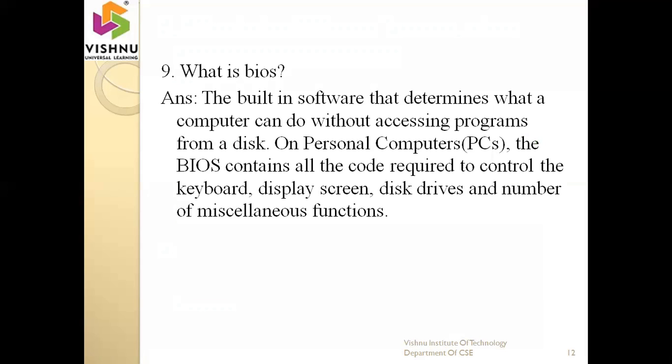Next one is, what is BIOS? The BIOS full form is Basic Input Output System. So what is the purpose of BIOS? It is the built-in software that determines what a computer can do without accessing programs from a disk. That means without taking data from the disk, how the system can control data. With the help of BIOS, we can control the keyboard, display screen, disk drives, and a number of miscellaneous functions which are present inside our PC or desktop. Okay, so this is the concept of BIOS.